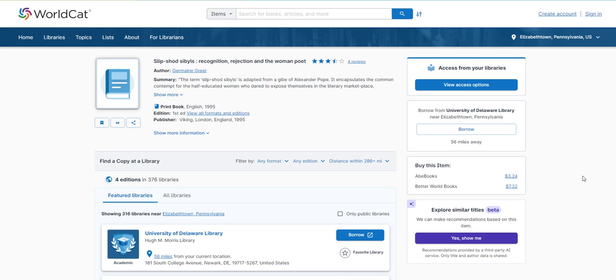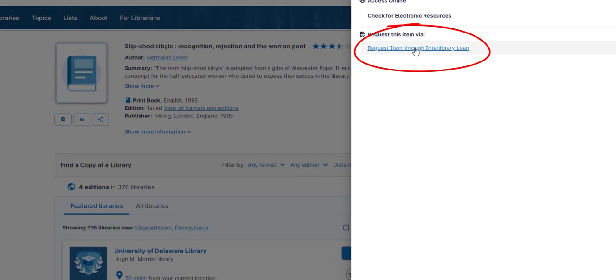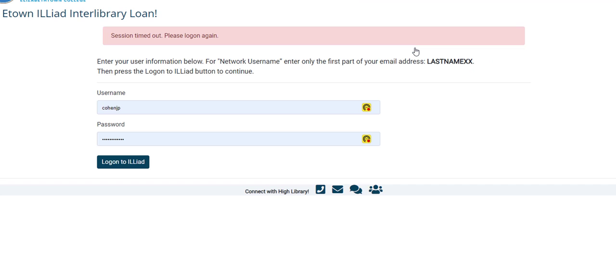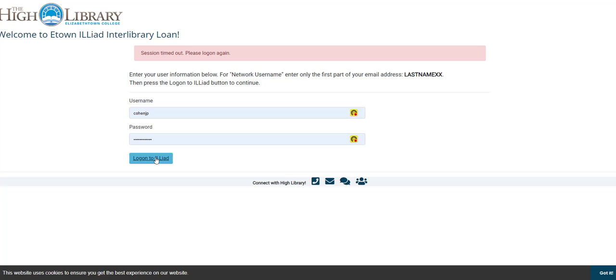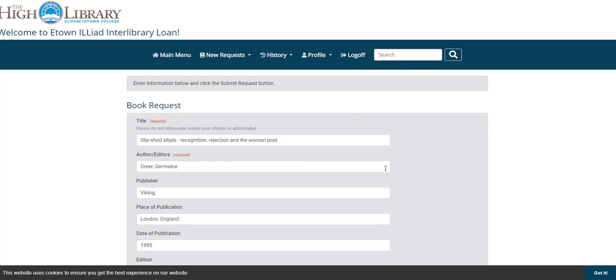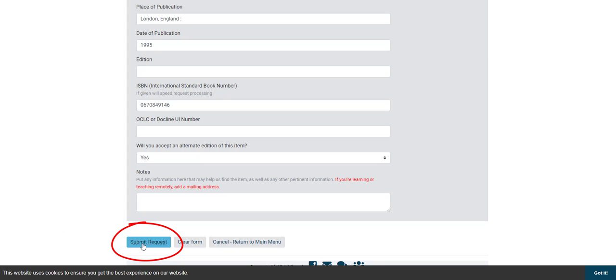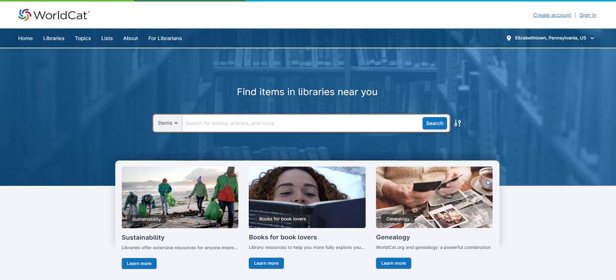From this record, I can use WorldCat to help me make my interlibrary loan request. In order to do this, I'll click View Access Options, and then I'll see the Request Item through Interlibrary Loan link. And clicking on that link will take me to the Interlibrary Loan page. I will then log into Interlibrary Loan, and then you will see that the information for the book pops into the request form automatically, and all I have to do is scroll down to the bottom and hit the Submit button, and then I'm good to go.